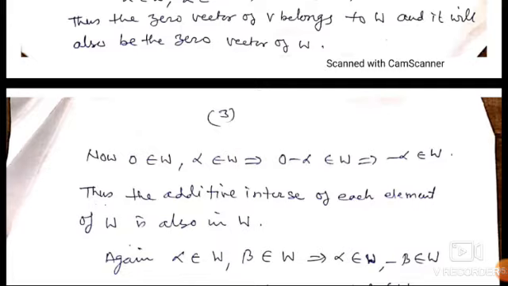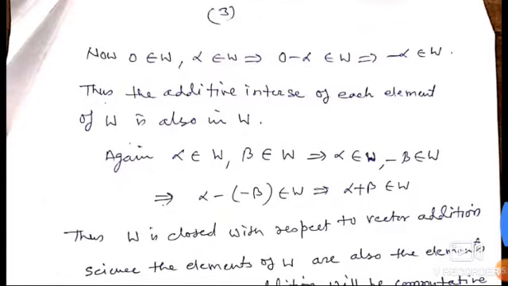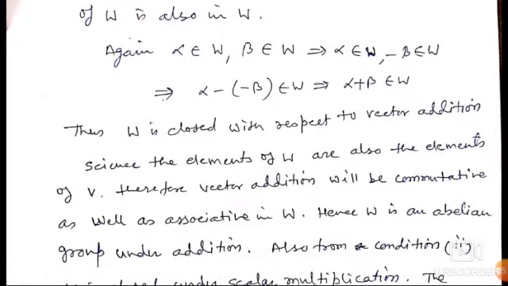Thus, the additive inverse of each element of W is also in W. Again, alpha belongs to W, beta belongs to W implies that alpha belongs to W, minus beta belongs to W, implies that alpha minus (minus beta) belongs to W, which implies that alpha plus beta belongs to W. Thus, W is closed with respect to the vector addition.